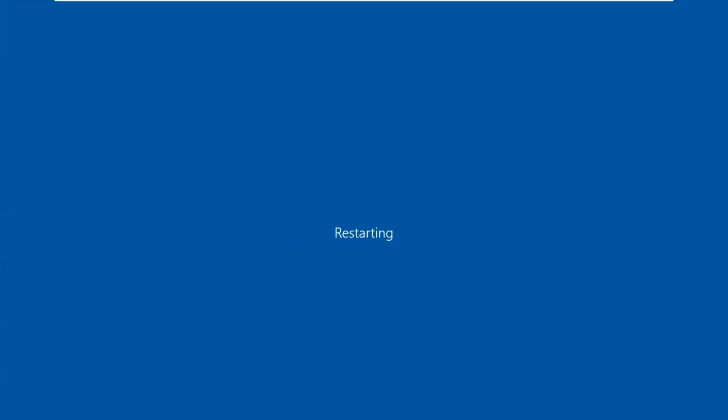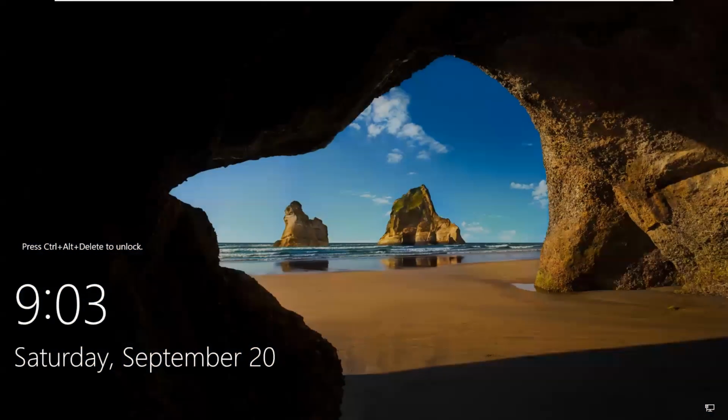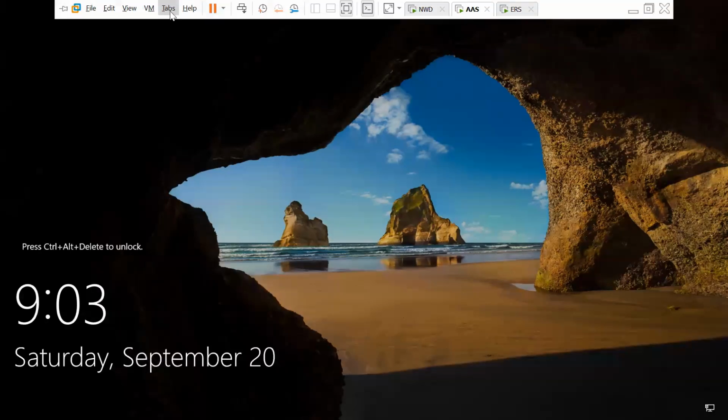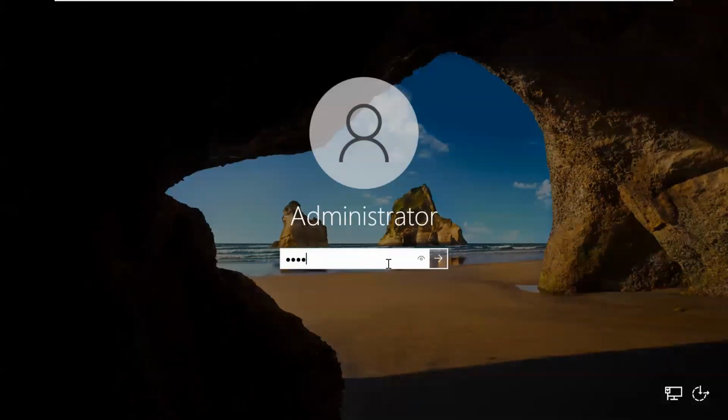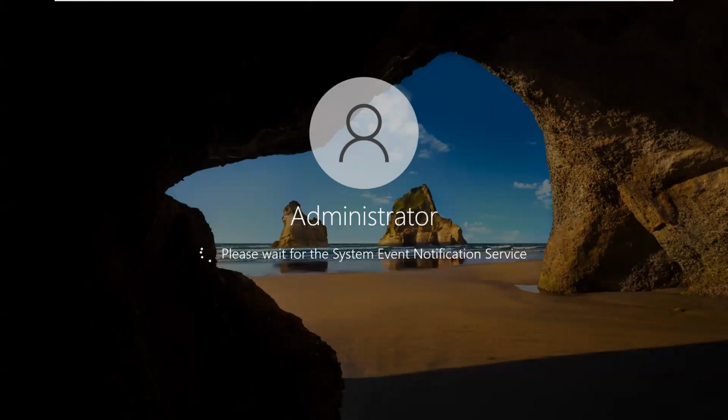After setting the paging file size, it is compulsory to restart the system. Okay. Now, VM send Control plus Alt plus Delete, username administrator, and my administrator password is admin.123, enter.